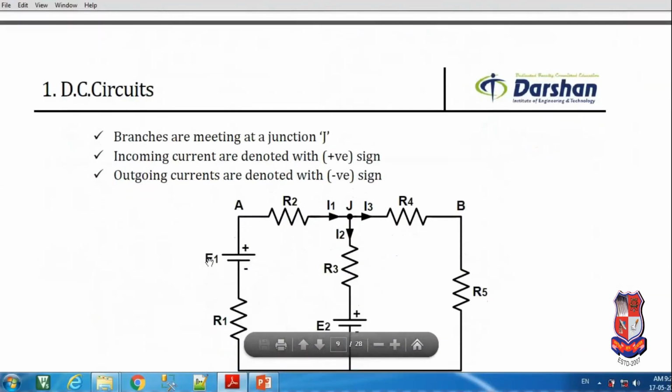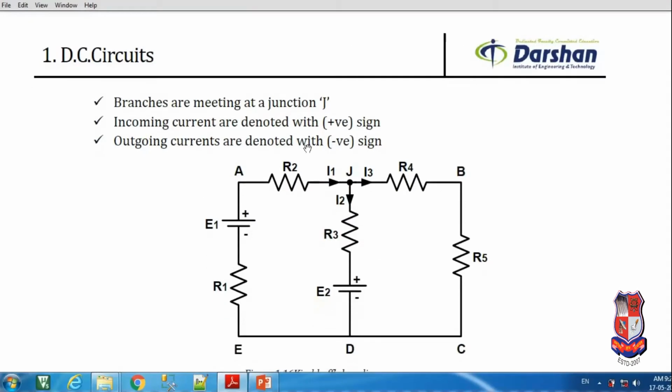So now we can assume any circuit. This is a circuit diagram in which you can assume this is the junction at which a number of branches are made: branch number 1, branch number 2 and branch number 3. The current flowing through branch number 1 is indicated by I1 over here. The current flowing through branch number 2 is considered as I2, and the current flowing through branch number 3 is considered as I3.